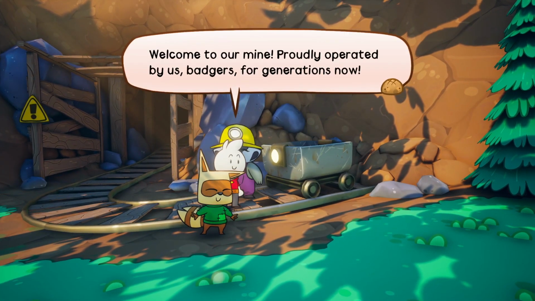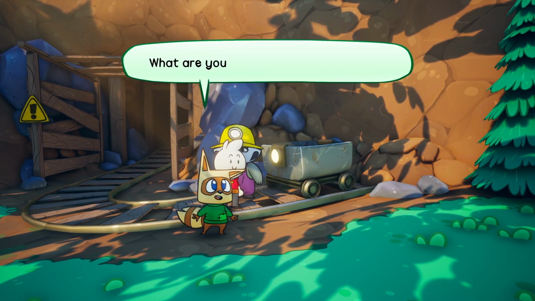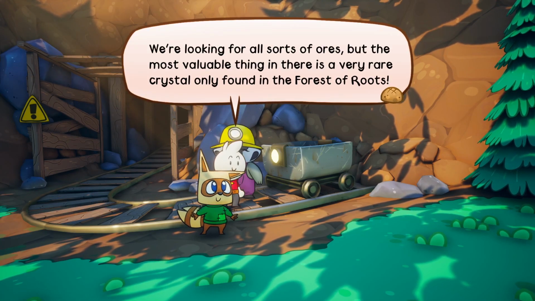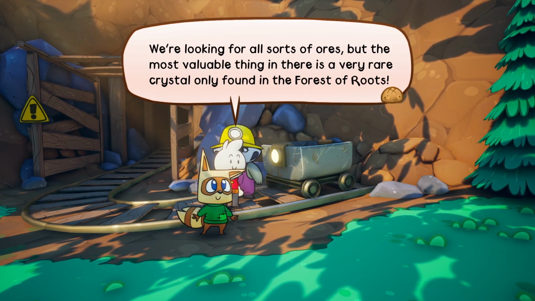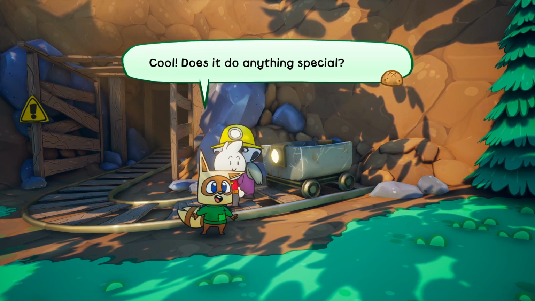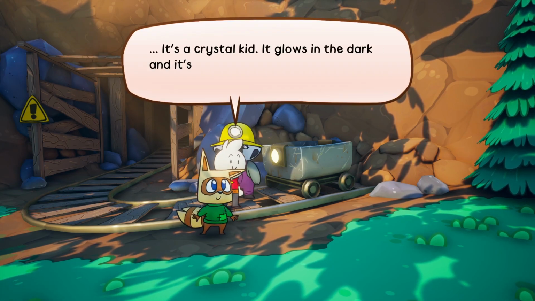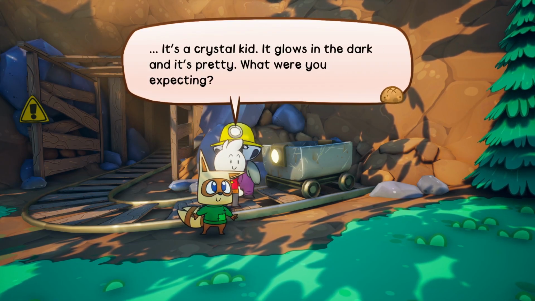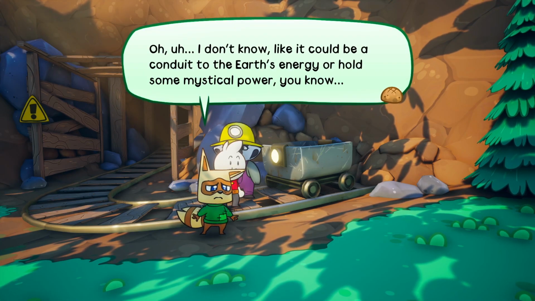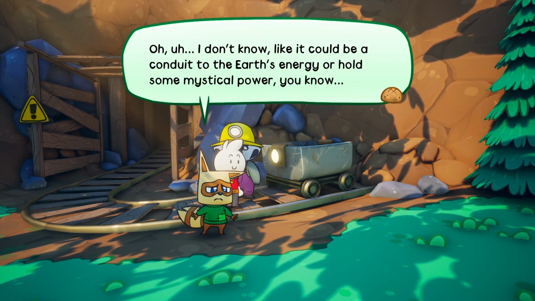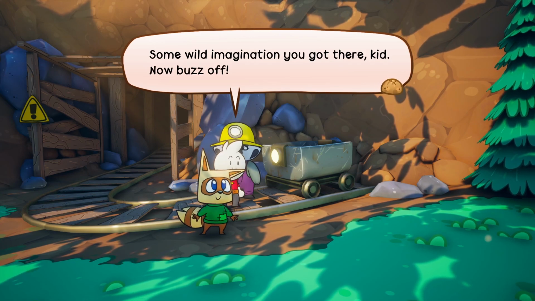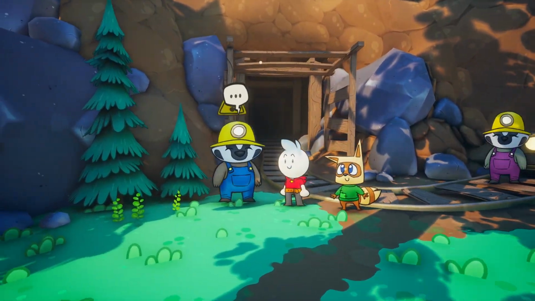Welcome to our mine, proudly operated by us badgers for generations now. What are you digging for? We're looking for all sorts of ores, but the most valuable thing in there is a very rare crystal only found in the Forest of Roots. Cool. Does it do anything special? It's a crystal, kid. It glows in the dark, and it's pretty. What were you expecting? Oh, I don't know. Like it could be a conduit to the Earth's energy, or hold some mystical power, you know. Some wild imagination you got there, kid. Now buzz off.